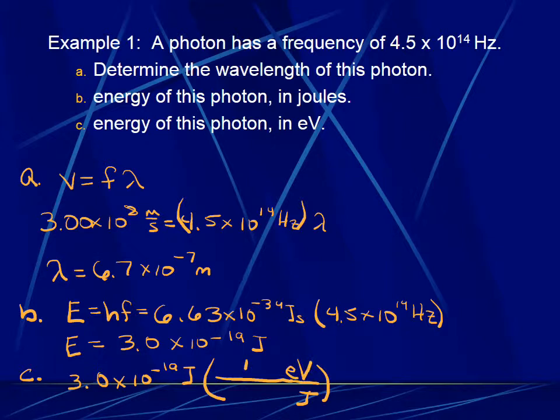And 1 electron volt is equal to 1.6 times 10 to the negative 19 joules. And when I calculate this, 3 times 10 to the negative 19 divided by 1.6 times 10 to the negative 19, I get 1.9 electron volts.